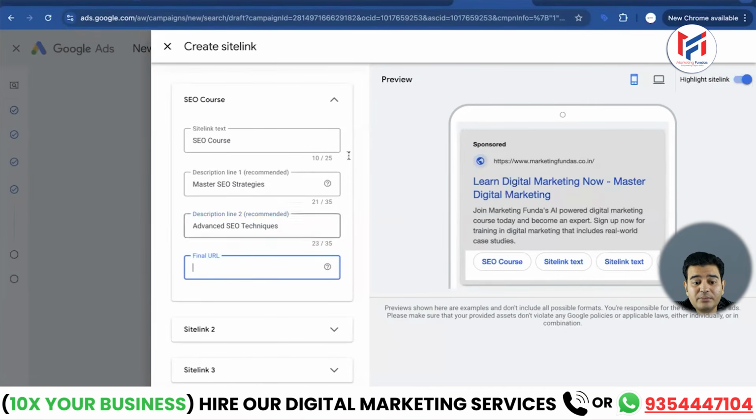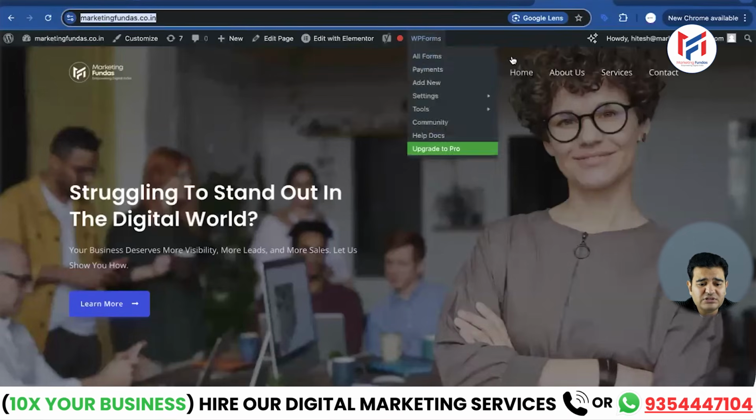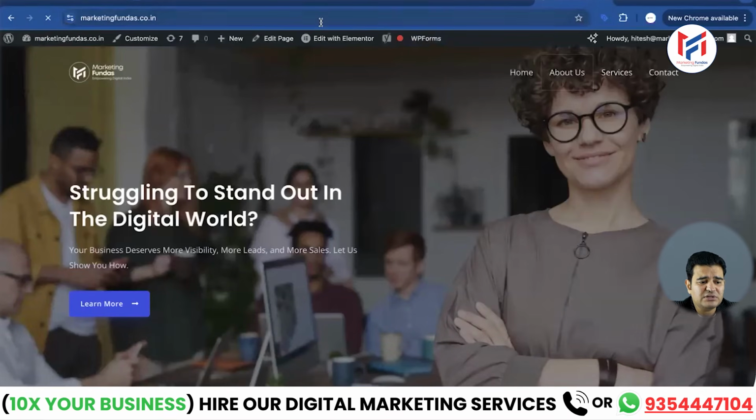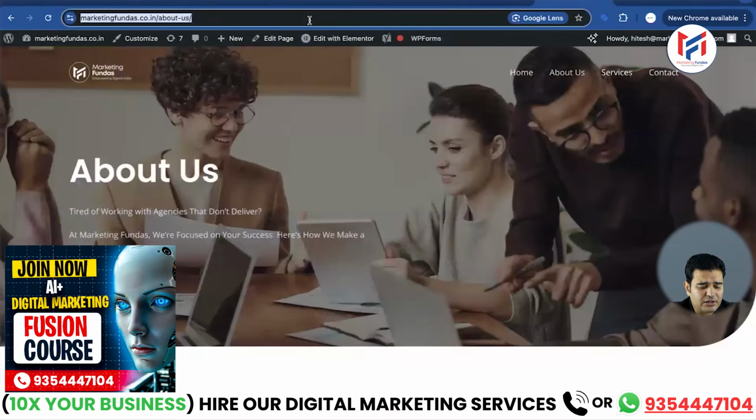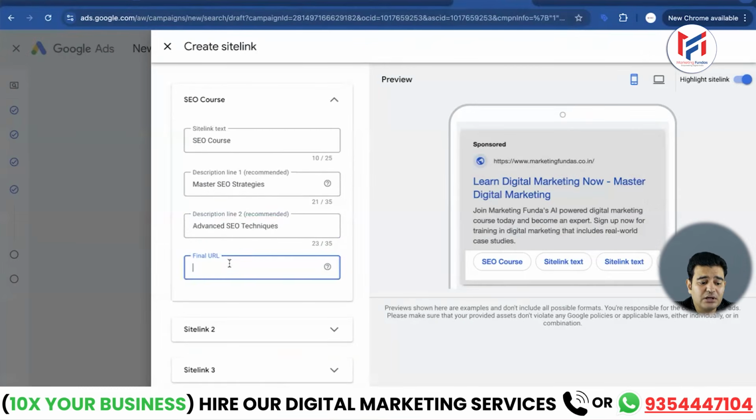Now we need to add a URL for this. So right now from the website, I'm just going to take any page just like this. I am going to copy a URL because you should not use your main URL in the site link extension. Keep this in mind that for the page or the service product that you are creating a site link for, you need to give the URL of that same page here. So you should only do this, otherwise you are sending them to the main URL that you have already used.